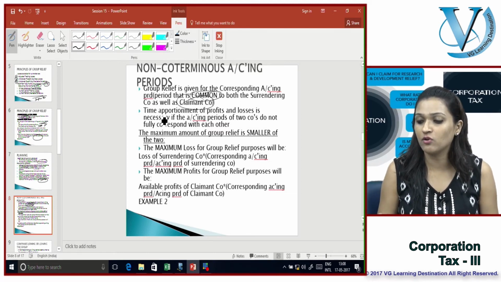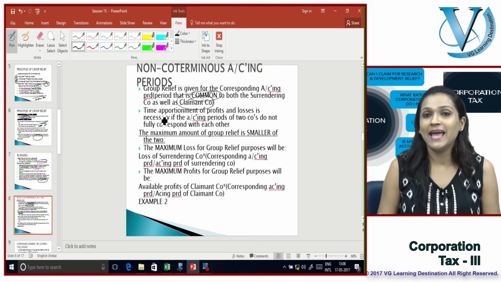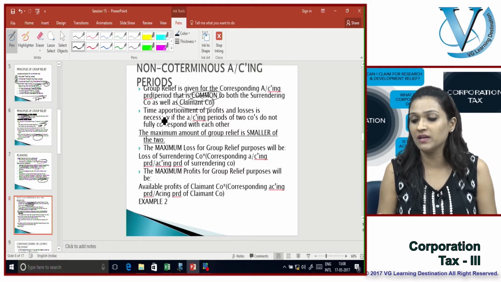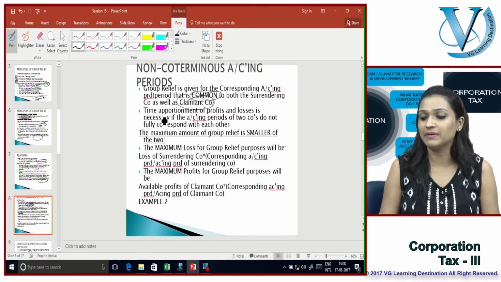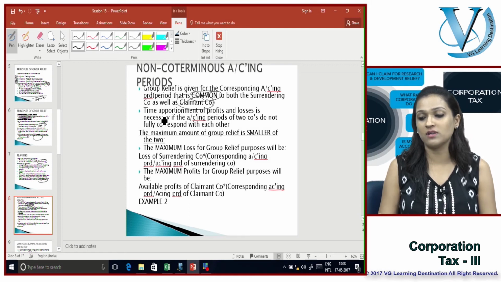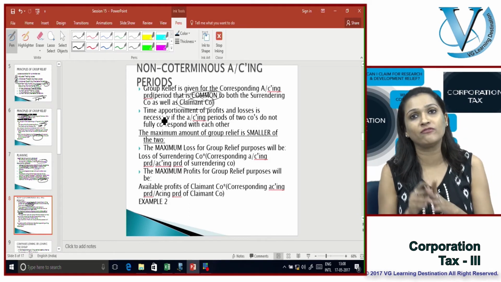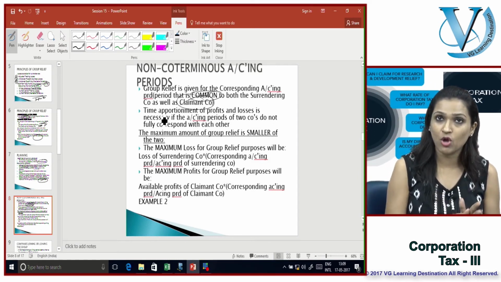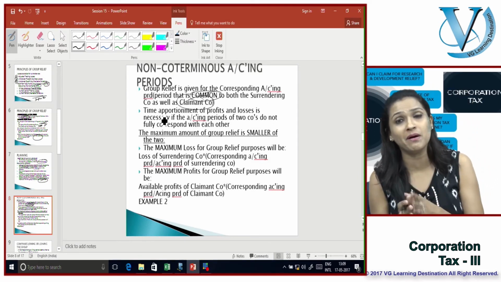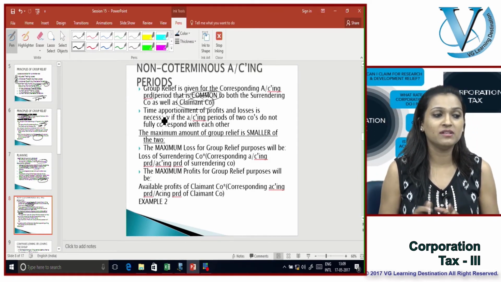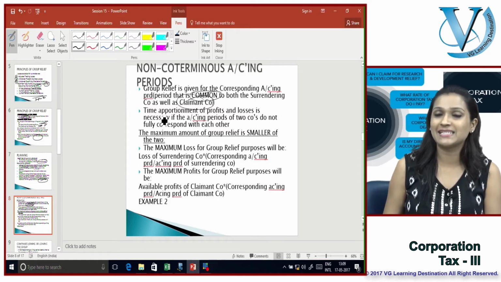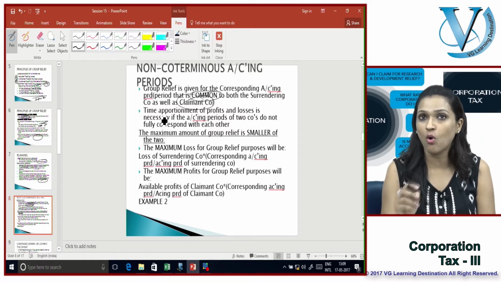Time apportionment of profits and losses is necessary if the accounting periods of the two companies do not fully correspond with each other. In that case, we have to look at the maximum loss and the maximum profits. The maximum amount of group relief is the smaller of the two.